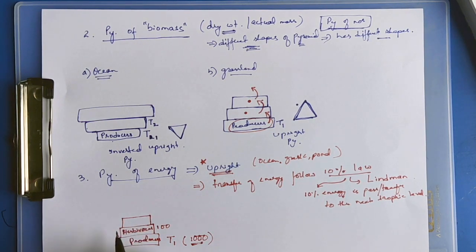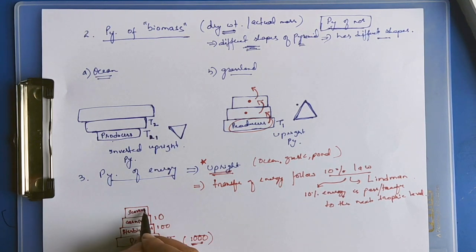Herbivores would transfer 10% of their energy to carnivores. That means 10 units go to carnivores, scavengers or tertiary consumers, and 10% of that energy would be transferred again. Since only 10% of energy is transferred from one trophic level to another, the more trophic levels there are, the less energy remains, so there are only 4 or 5 trophic levels.